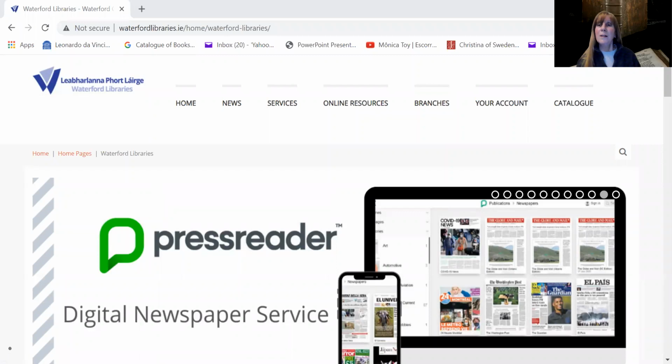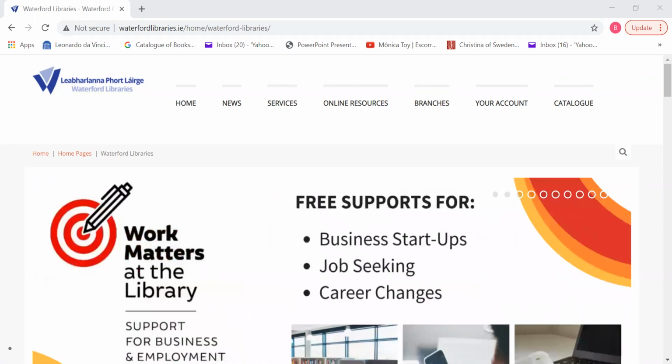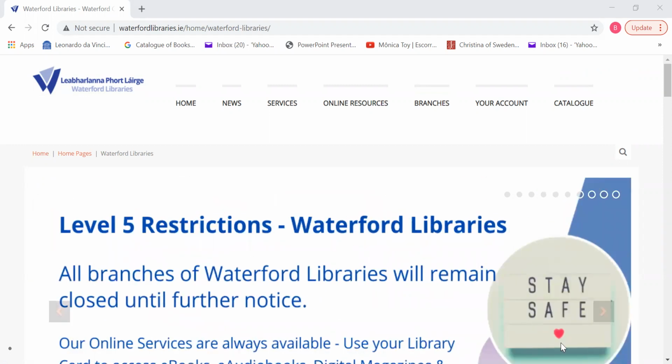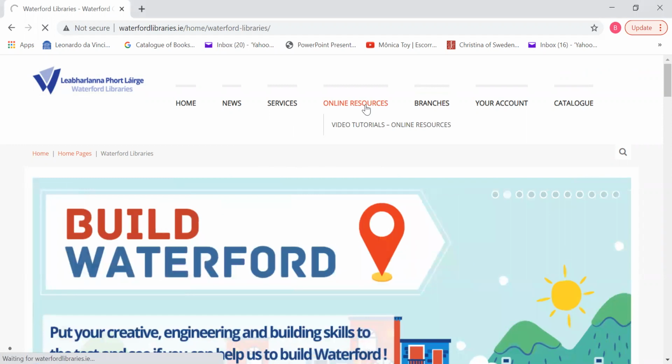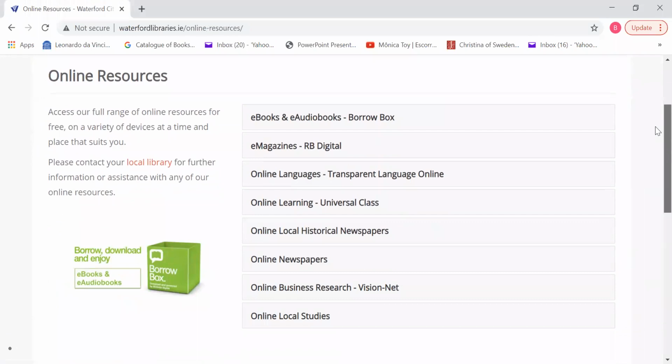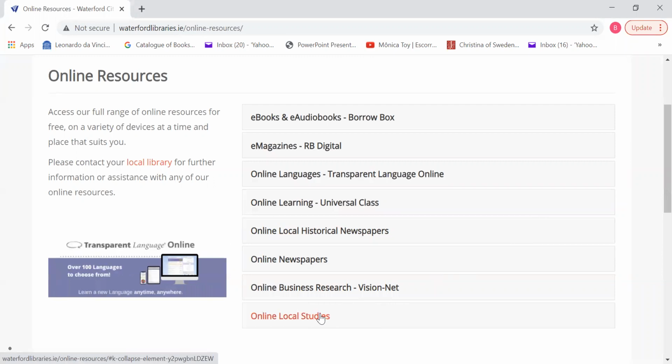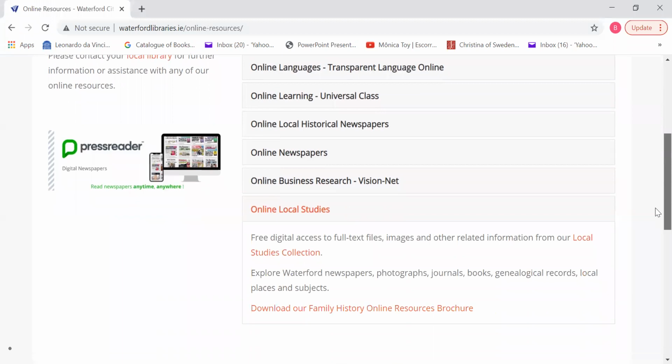Now, I'll get rid of myself so you don't have to look at me. To access, the first thing you do is you go into the Waterford Libraries website. So you'll see that it's waterfordlibraries.ie, and that gives you a number of choices to choose from. So we'll go straight away to online resources and we'll click on that and see what comes up for us. So we can drop down here and have a look. So we have a number of them, but it's the online local studies that we're particularly interested in. So we'll click on that and see what options we're given.